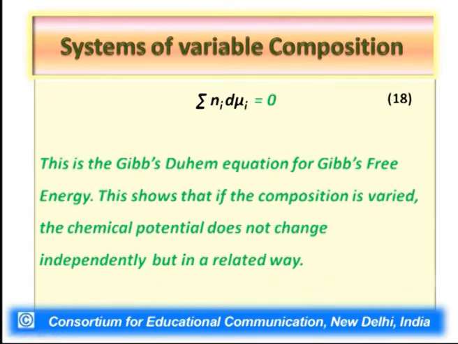Having said so, this is the Gibbs-Duhem equation for Gibbs free energy, and this equation actually shows how the variation in composition relates to the change in chemical potential, and shows that chemical potential does not change in an independent way but in a related way.